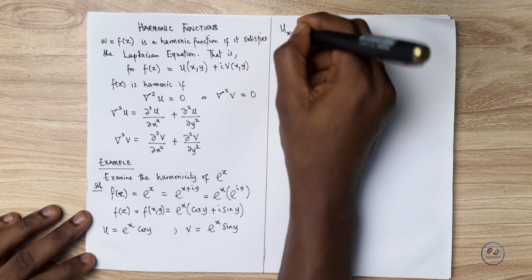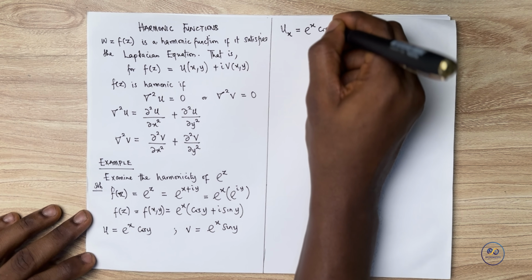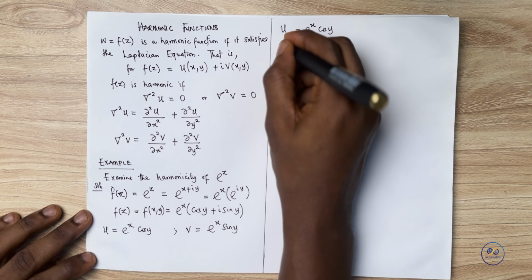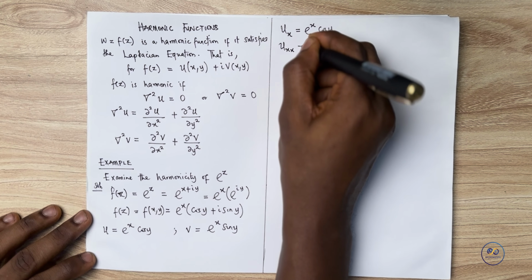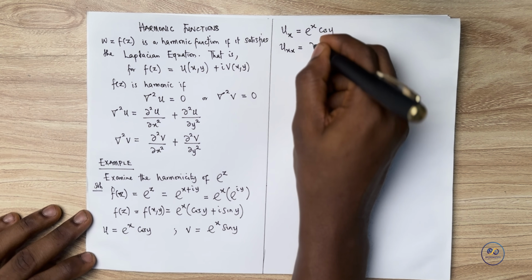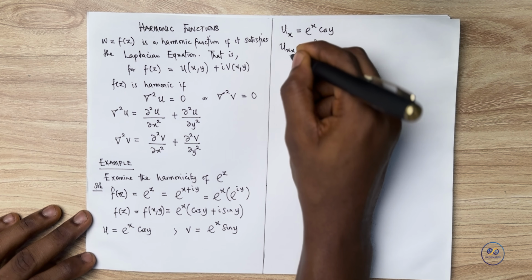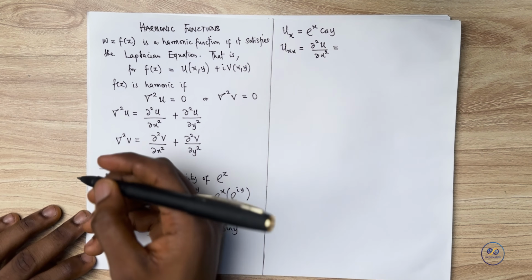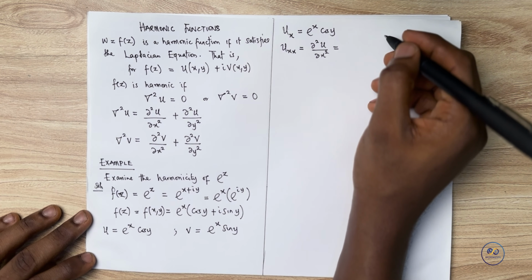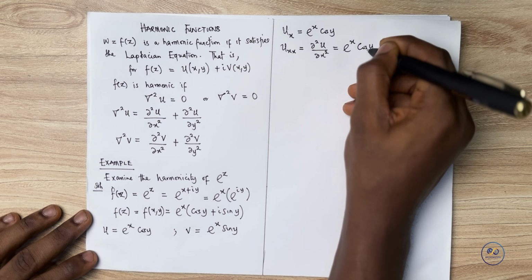First partial derivative with respect to x, of course, will give us e raised to power x cos y. Then the second partial derivative still with respect to x, which I'll write as the second partial derivative of u with respect to x, would have this, of course, still making cos y our constant coefficient. This would be e raised to power x cos y.